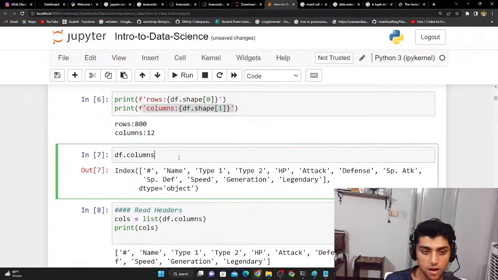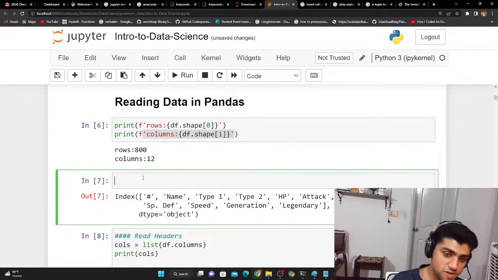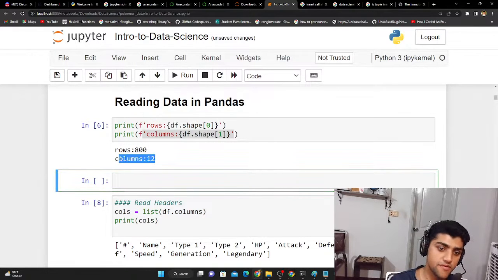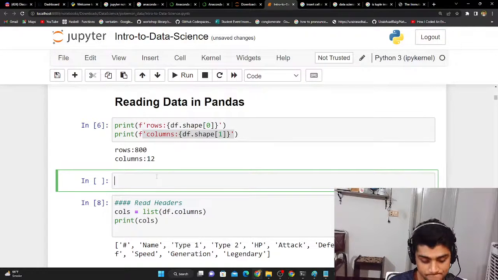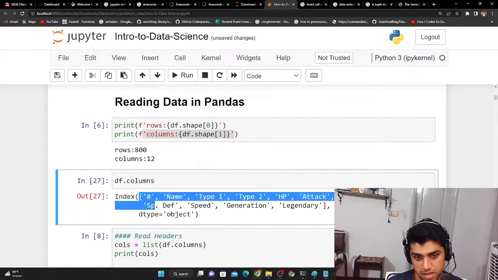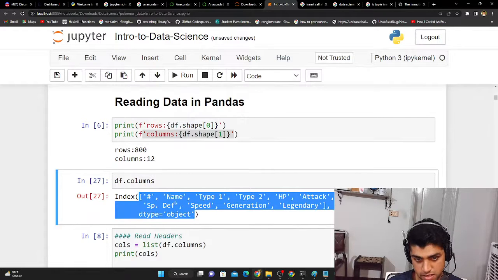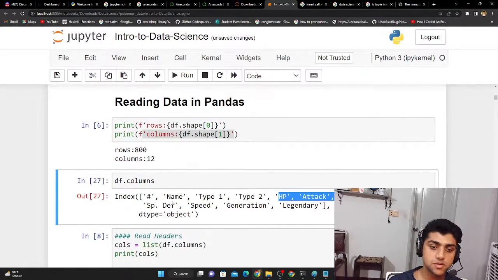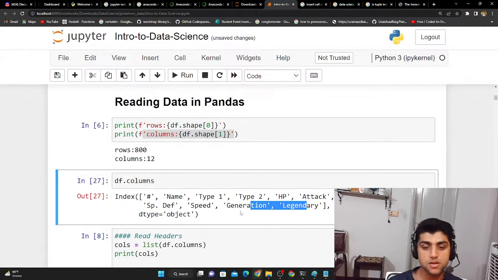Over here we have dataframe.columns. Now, I actually just want to see what columns exist, since we already know that the columns are 12. Like what are the names of the columns in our data set, right? To get that, it's pretty simple. All you have to do is dataframe.columns, and if I run this, it returns this index thing, and it has all of these things inside of this list. And you can see over here name, number. I guess number was the number of the Pokemon. Type 1, Type 2, HP, attack, defense, special attack, special defense, speed, generation, and legendary.